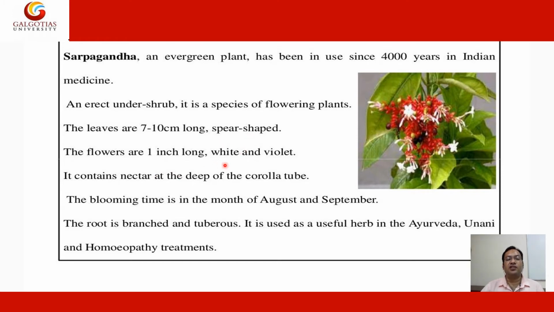The flowers are 1 inch long, white and violet in color. You see the flower white and violet. It contains nectar at the deep of the corolla tube. The blooming time is in the months of August and September. The root is branched and tuberous. It is one of the useful herbs of Ayurveda, Unani and homeopathic systems of medicine for the treatment of depression and blood pressure.